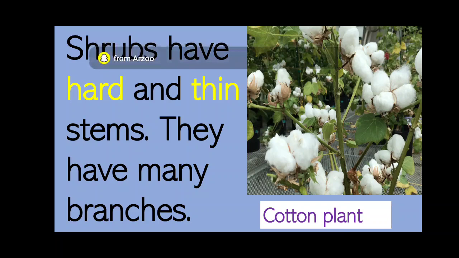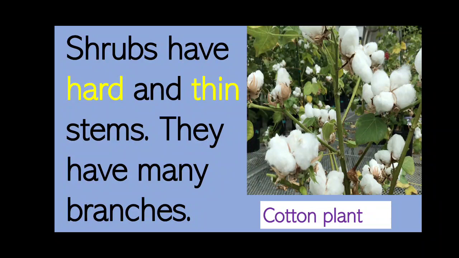Children, can you see the cotton plant? When you see the picture, you can see that the stem of the plant is hard and thin, and also there are many branches. So shrubs have hard and thin stems.